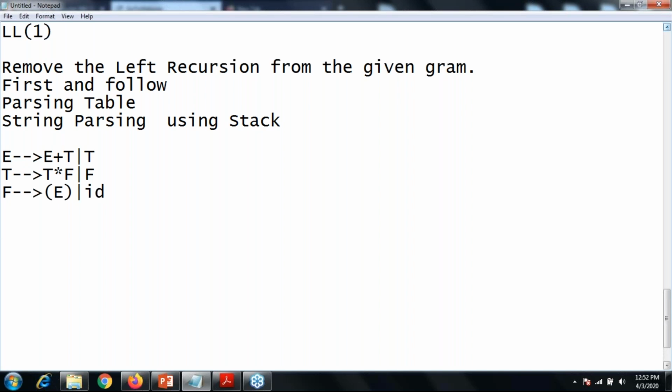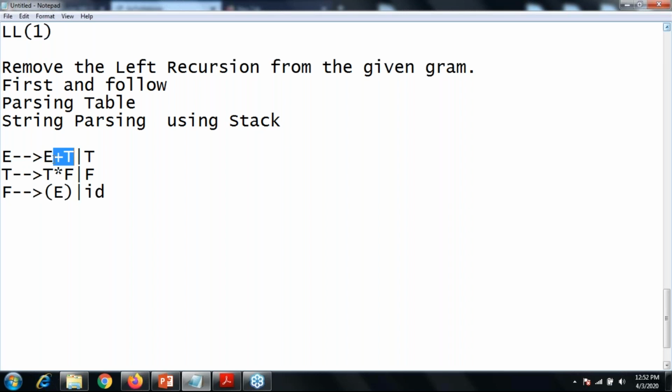First of all, identify whether there is any left recursion present in your grammar. Say yes or no. Yes, left recursion is there. Okay, so where is the left recursion? Over here, E and E both match. T and T match. So what is alpha? Plus T is the alpha.